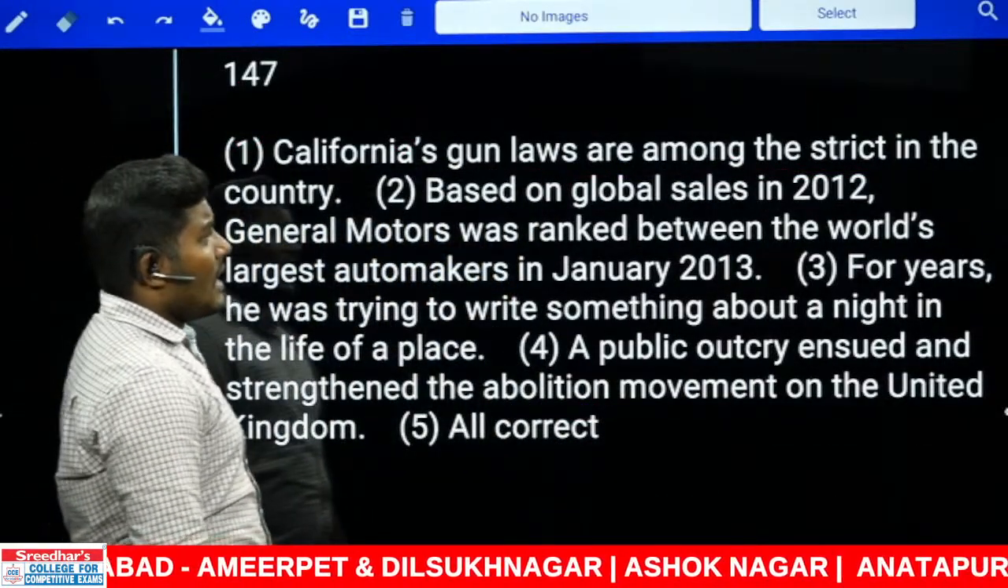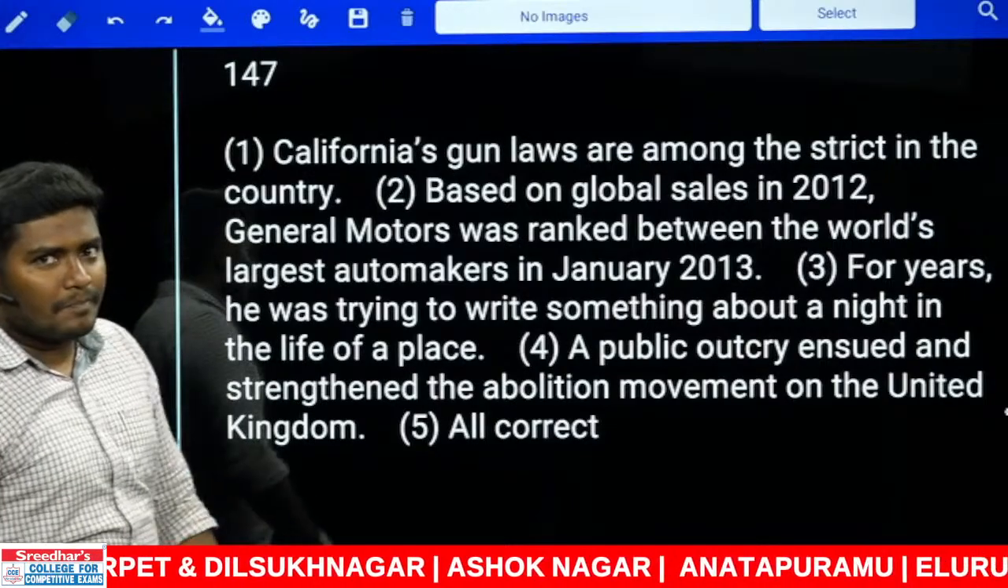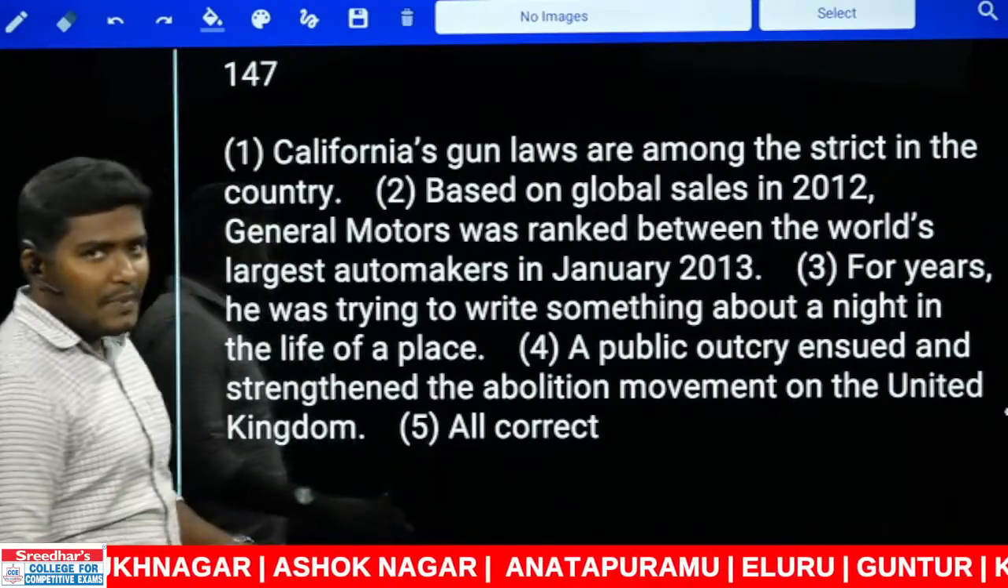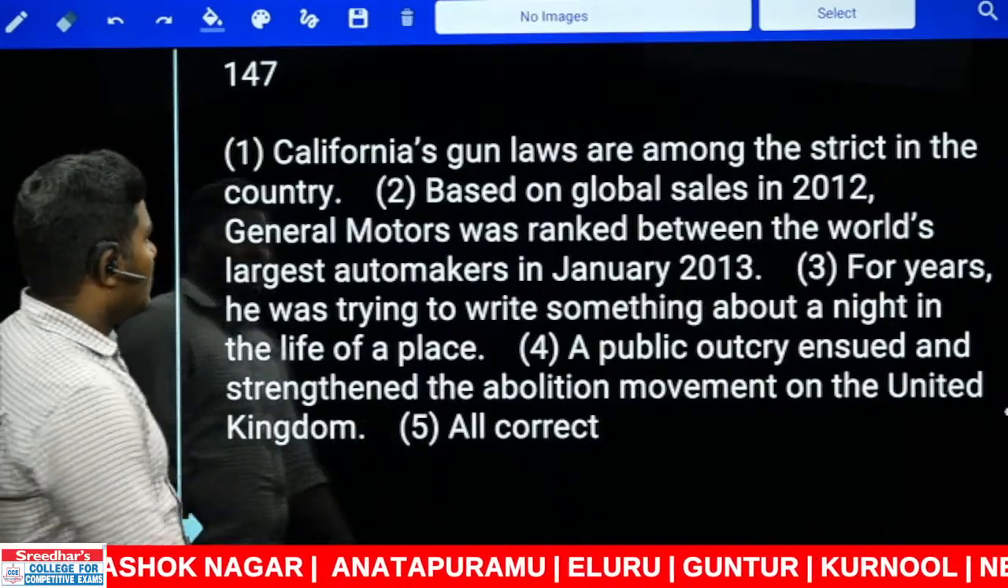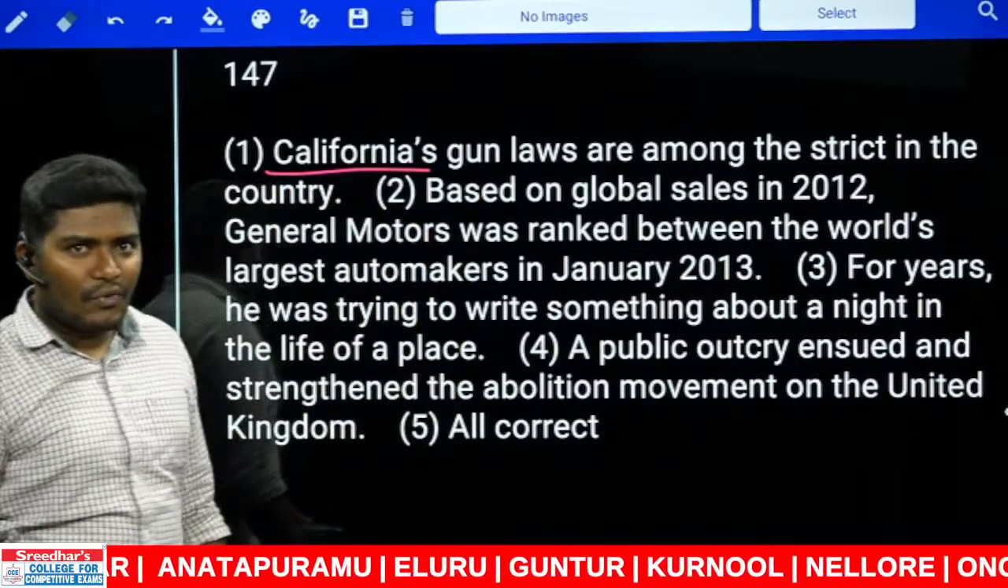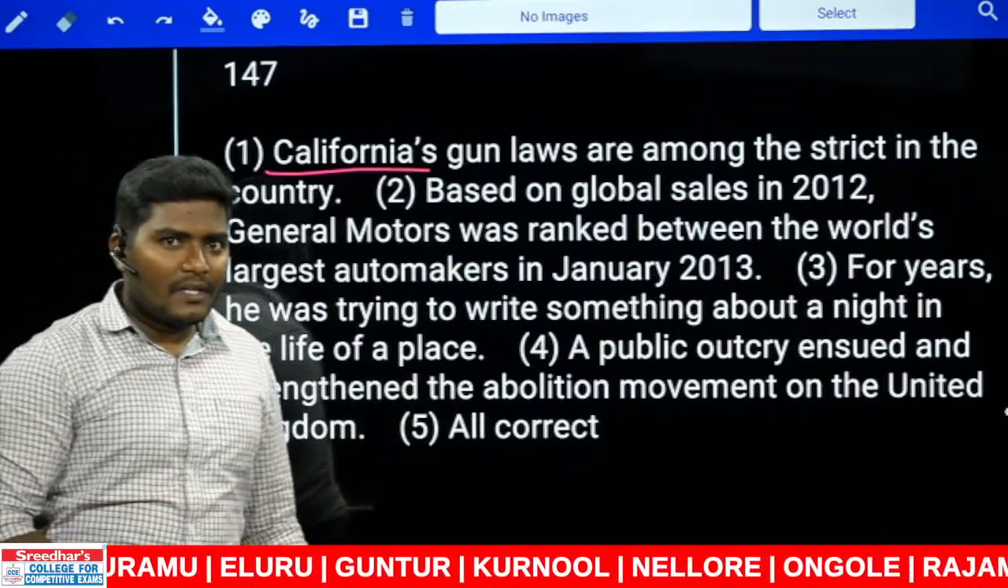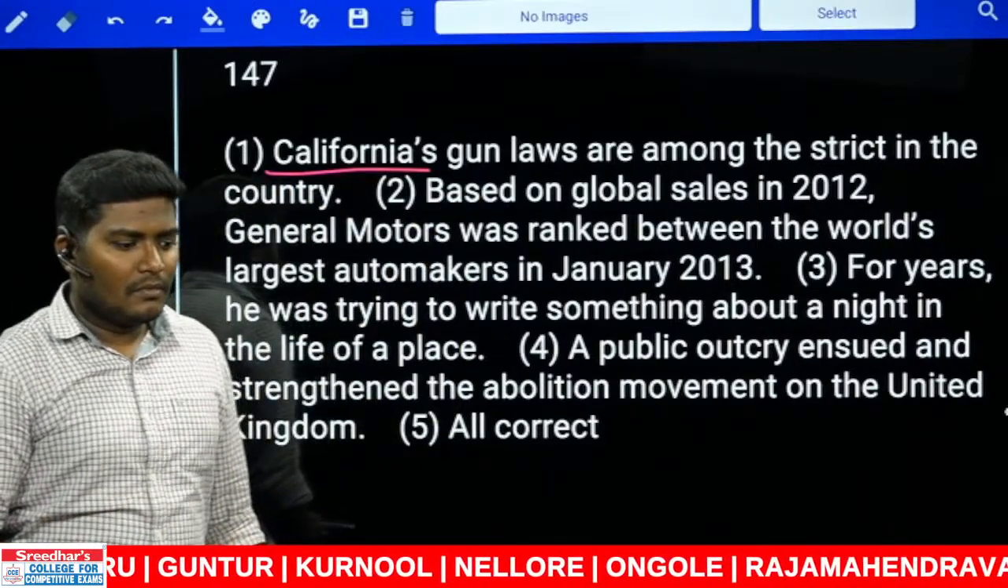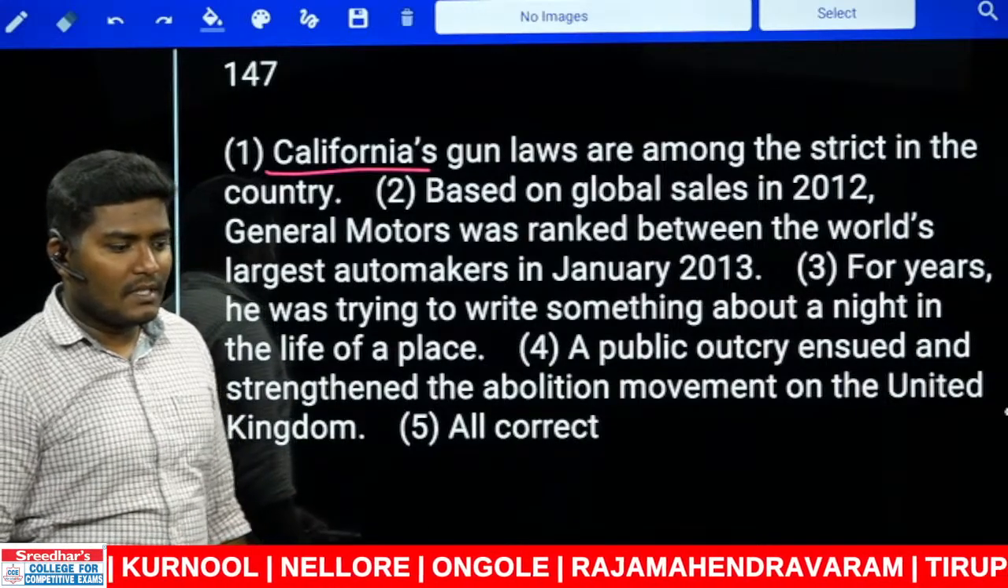California's gun laws are among the strict in the country. See, we are speaking about California gun laws. Where is California? California is in the USA. How many states are in the USA? Can you tell me the answer?